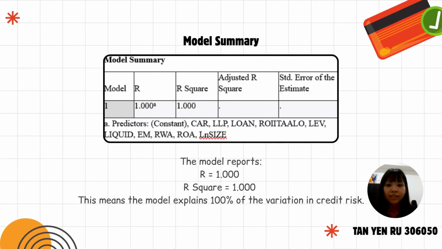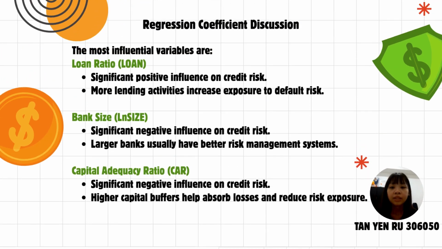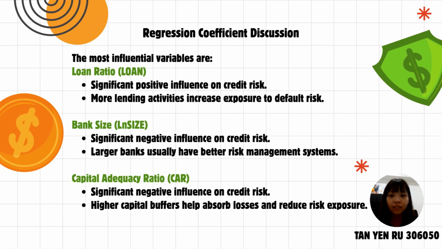Here is the model summary. So we can see that the model reports R equal to 1.0 and the R square also equal to 1.0. This means that the model explains 100% of the variation in credit risk. So for the regression coefficient discussion, the most influential variable, the first one, is loan ratio. It shows a significant positive effect on credit risk. Then bank size and capital adequacy ratio have a significant negative influence on credit risk.